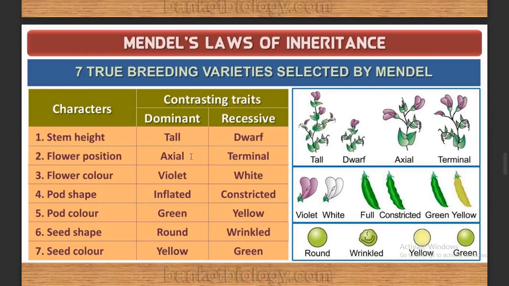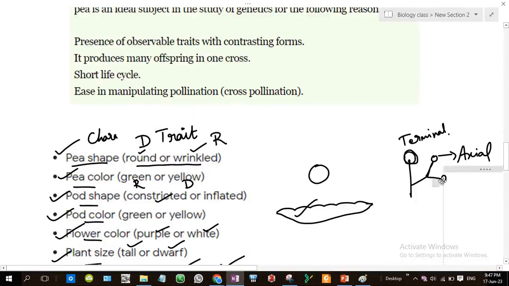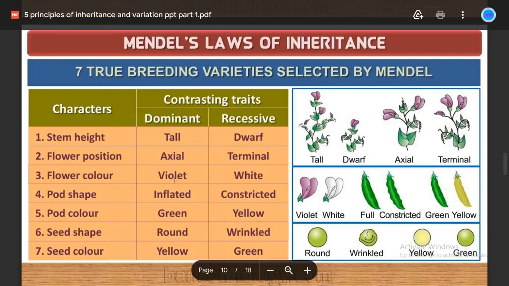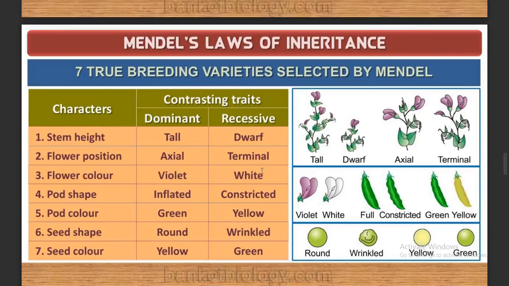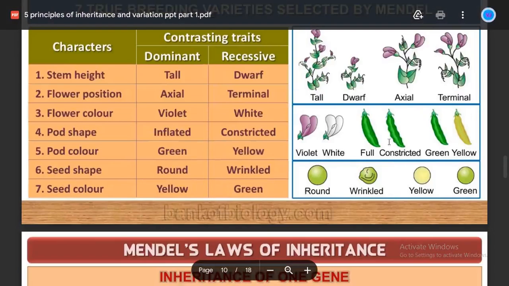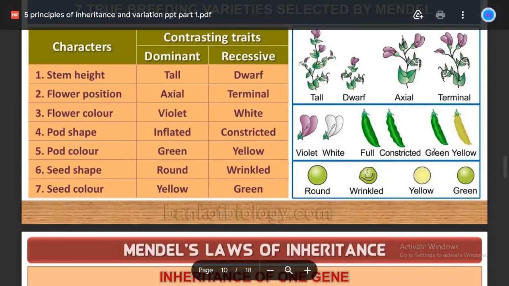Okay, axial, just now we have seen, right? Flowers will be in the axial. So in the axial position it is dominant, and in the terminal position it is recessive. In flower color, violet is dominant, white is recessive. Similarly, pod shape: if it is fully inflated, that is dominant, whereas if it is constricted, it is recessive. Similarly, pod color: green is dominant and yellow is recessive.